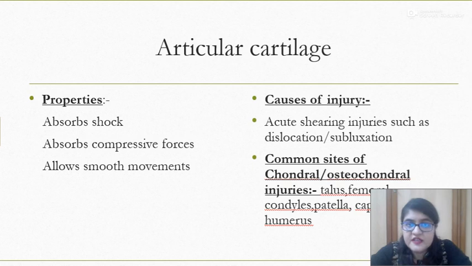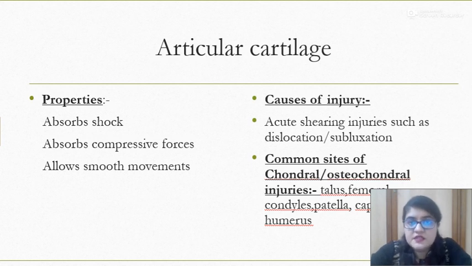What are the properties of the articular cartilage? We all know that it acts as a shock absorber, it gives smooth movements to the joints, and it also absorbs the compressive forces which act on the joint. What are the causes of injury? Acute shearing injuries such as a dislocation or subluxation.